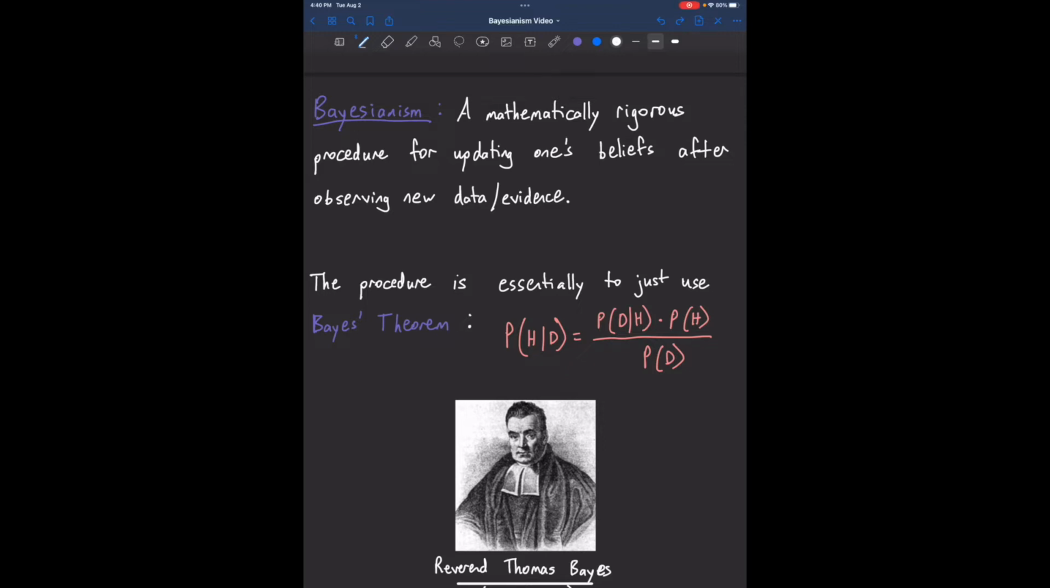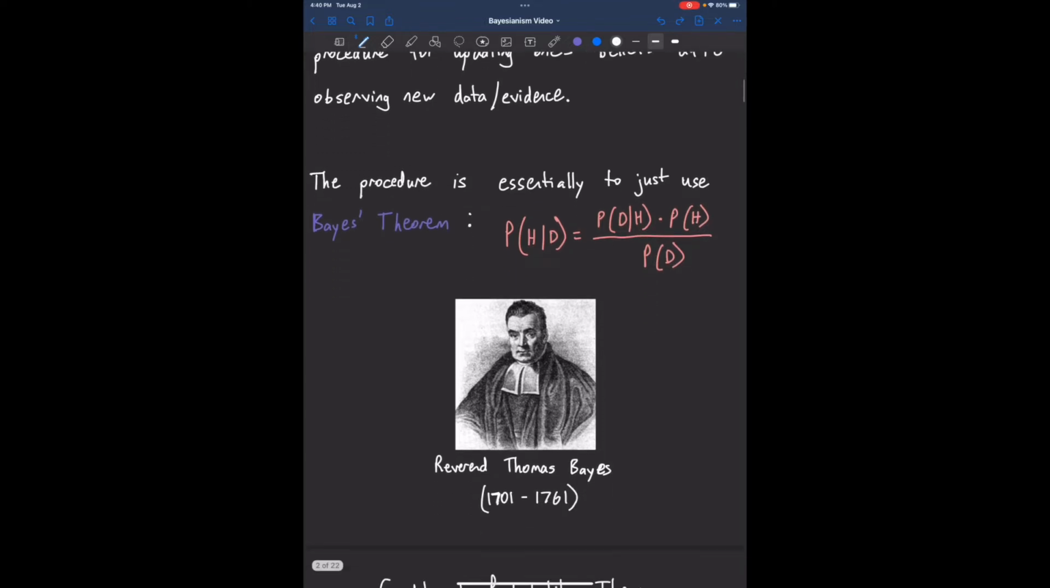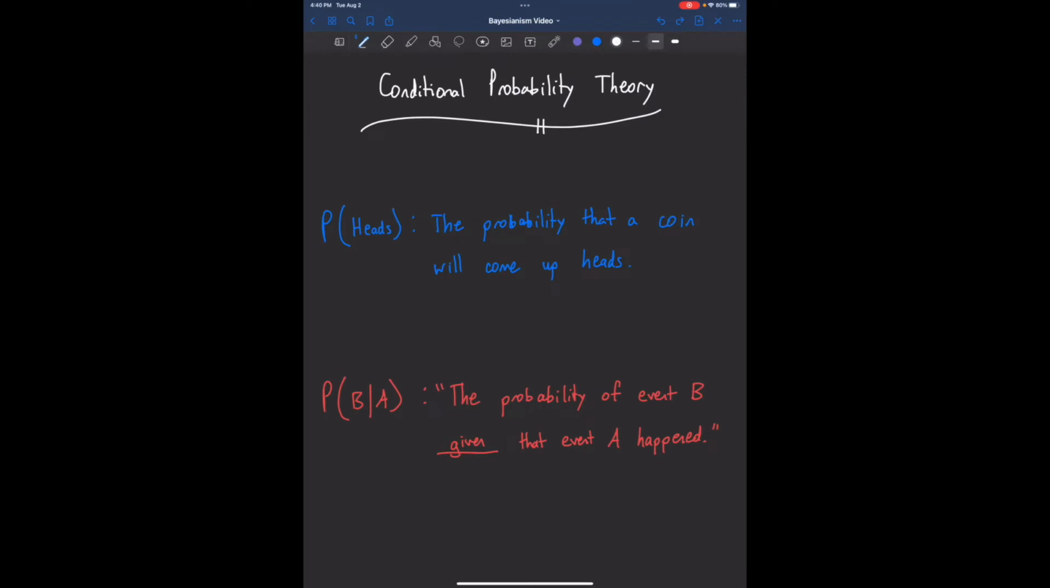Bayes' theorem was discovered by the Presbyterian minister Thomas Bayes in the 18th century, and it's not too controversial to say that Bayes' theorem is the most important theorem in all of probability theory. Now, let's start getting into the nuts and bolts of Bayes' theorem. First, we need to talk about what conditional probabilities are.